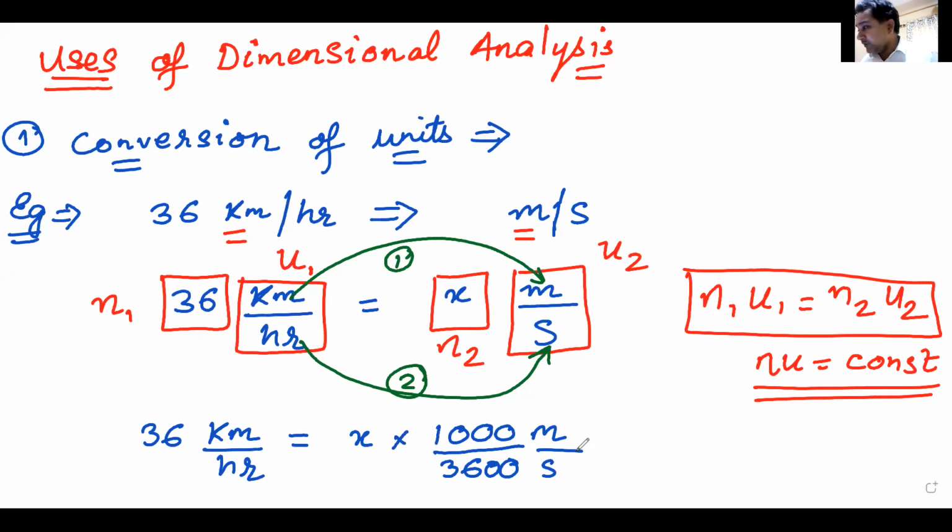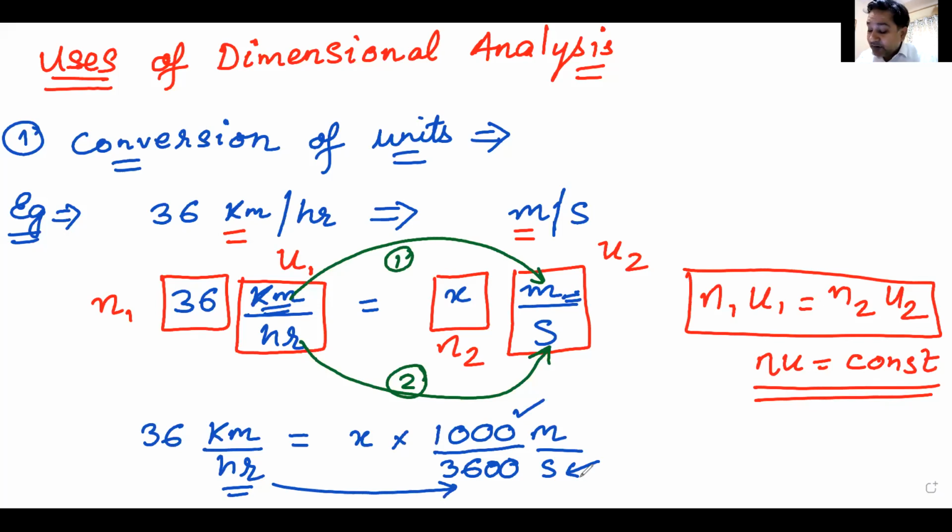Tanu says, explain again. So basically what I am trying to do, I am trying to convert kilometers into meters, multiply it by 1000, then hours into seconds. Hour is in the denominator, second is also in the denominator. So I've converted hours into seconds.